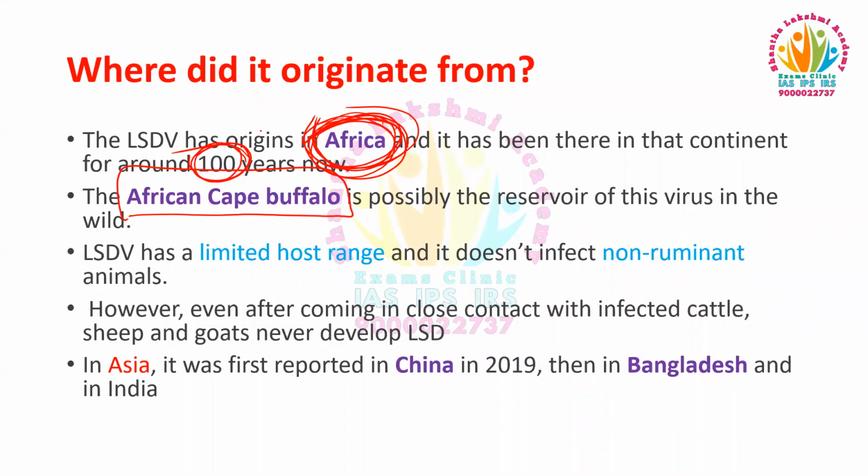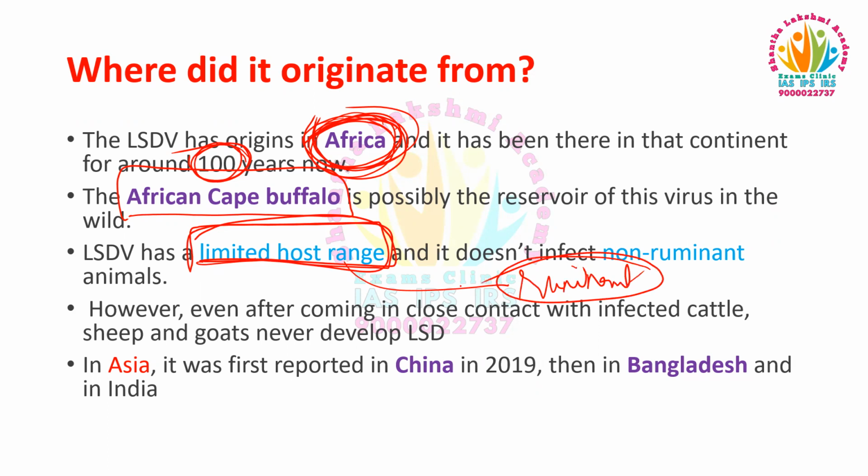This lumpy skin disease virus has a limited host range, and it affects mainly ruminant animals only. Ruminant means the animals which bring back their food and chew it again.